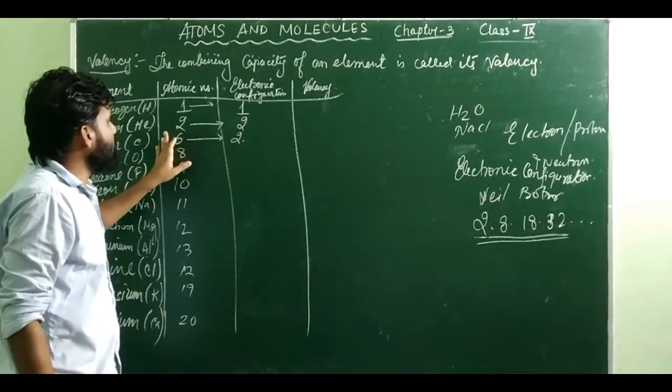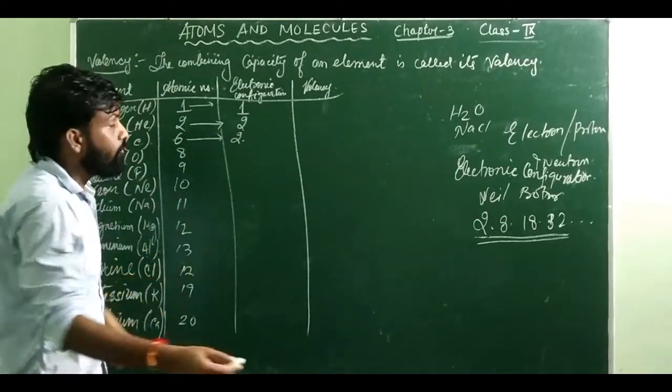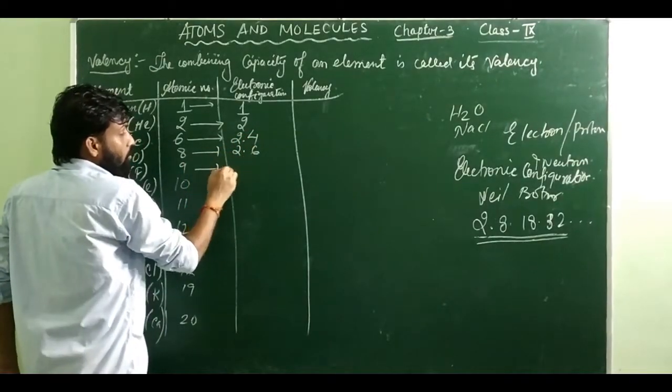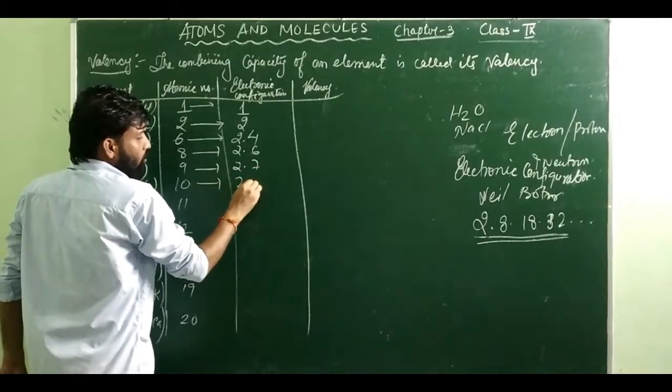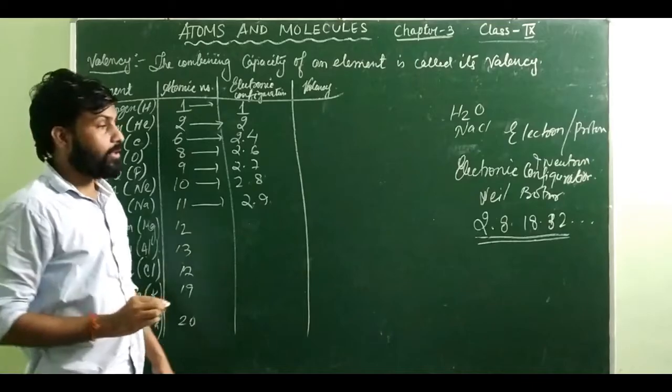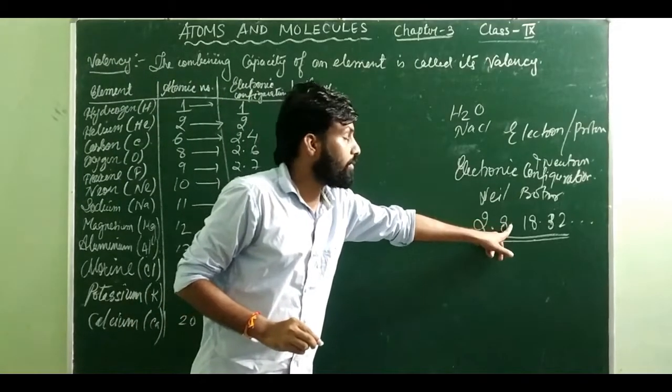Then from 6, 2 is gone. How many left? 4 is left. So it will become 2 dot 4. Similarly, it will become 2 dot 5, 2 dot 6, 2 dot 7, 2 dot 8. It should have become 2 dot 9. Okay. So according to this one, this is 8.